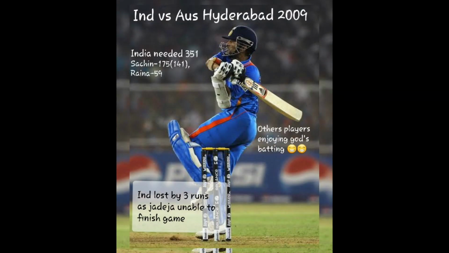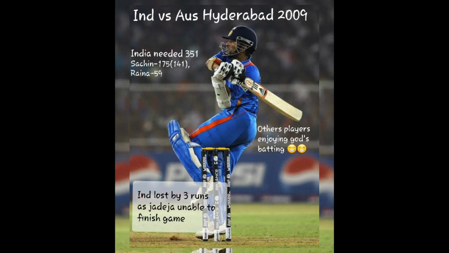So next time it was against Australia in 2009 in Hyderabad. India needed 351 runs. That was a really big target, and Sachin was in great form at that time. So this match is one of my all-time favorite matches. Sachin made 175 runs in 141 balls, and he was the only batsman who was trying to win the match.